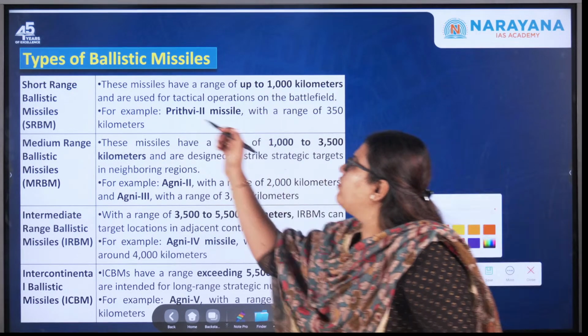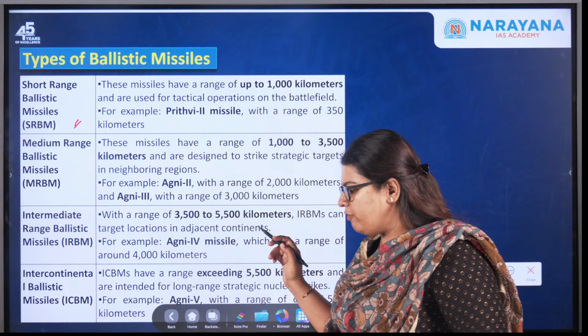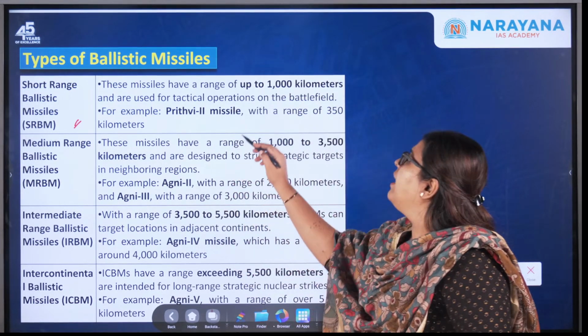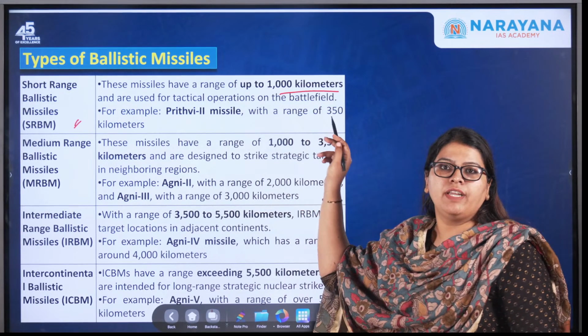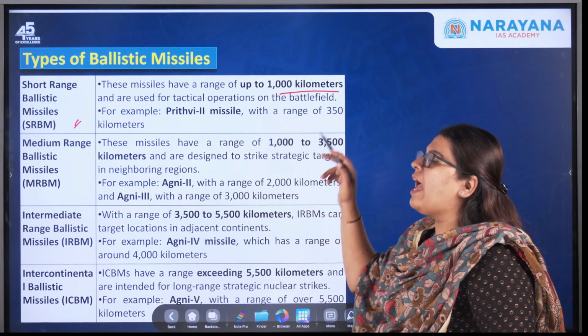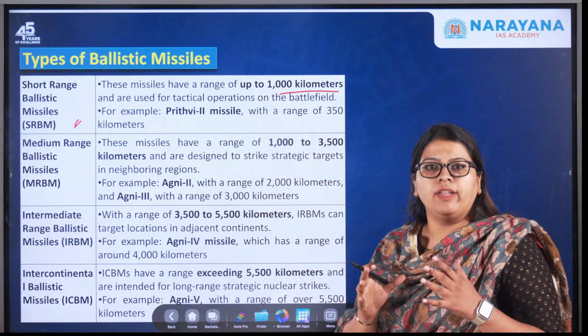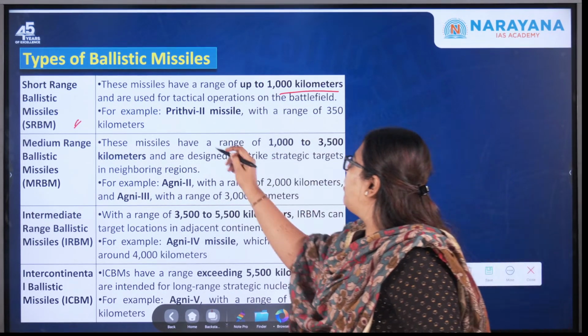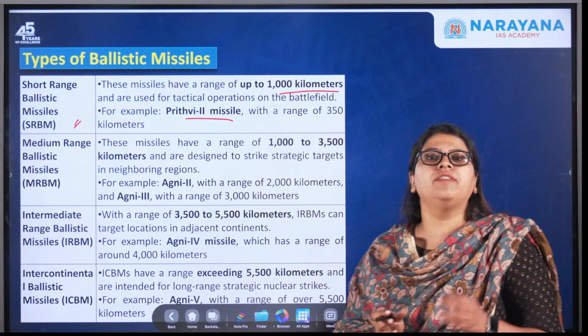Over here, the first one is the short range ballistic missiles. The meaning of short range ballistic missiles is that they have a range of up to 1000 kilometers. This becomes very, very important for your examination, and they are used for different types of tactical operations on the battlefield. For example, the Prithvi 2 missile has a range of over 350 kilometers.